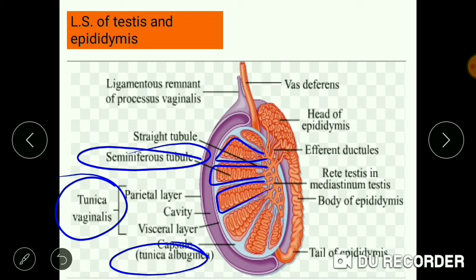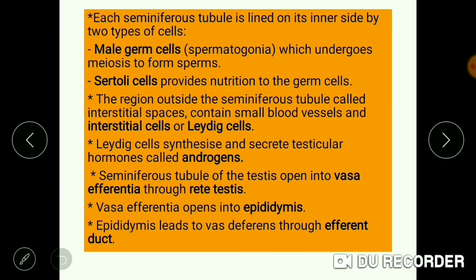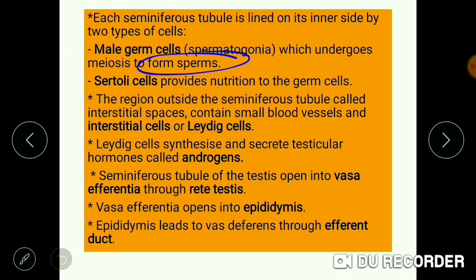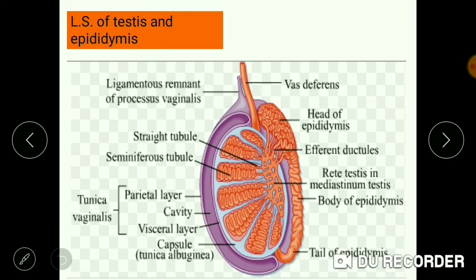Inside these seminiferous tubules, two types of cells are present. The first is the germ cell and the other is the Sertoli cell. The germ cell is responsible for production of sperm, while the Sertoli cell is responsible for providing nutrition to the germ cell.